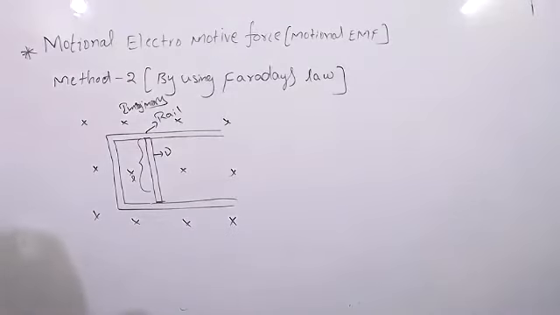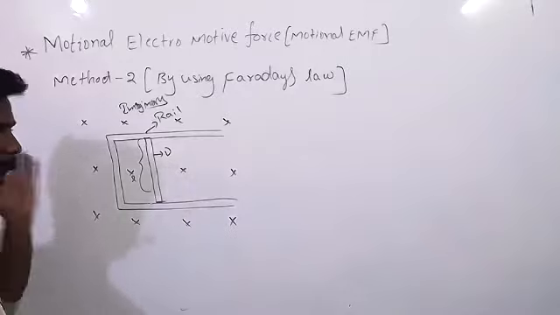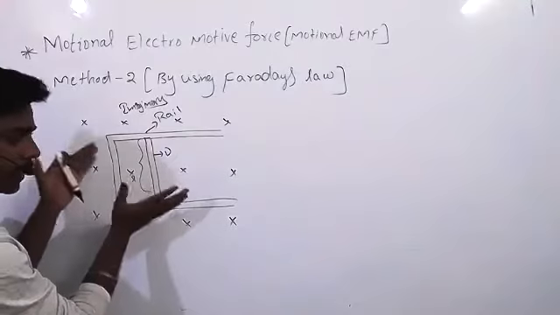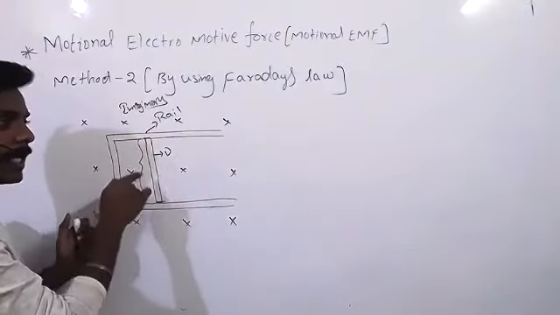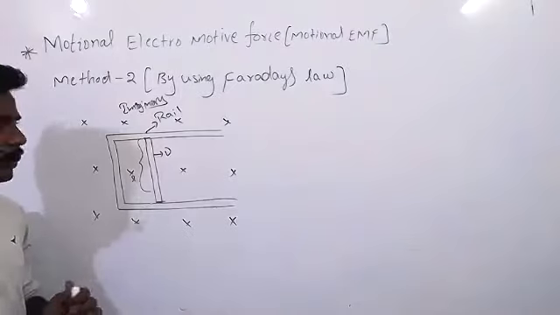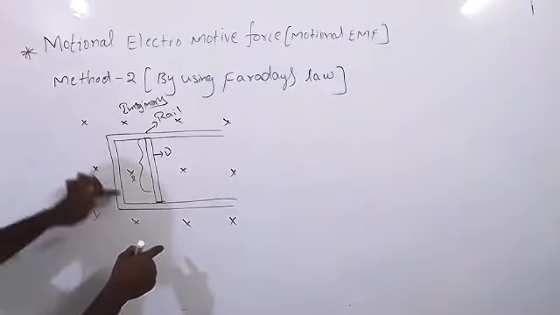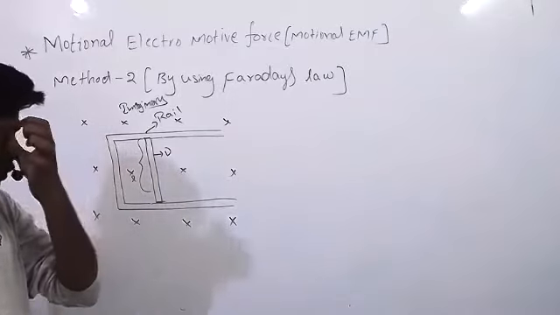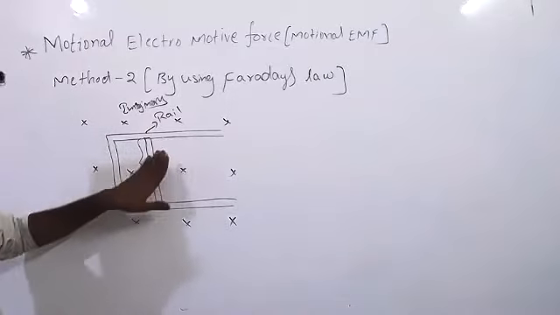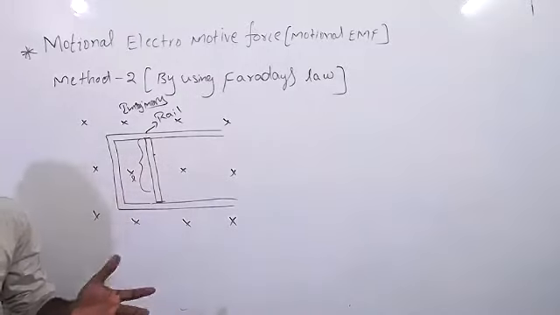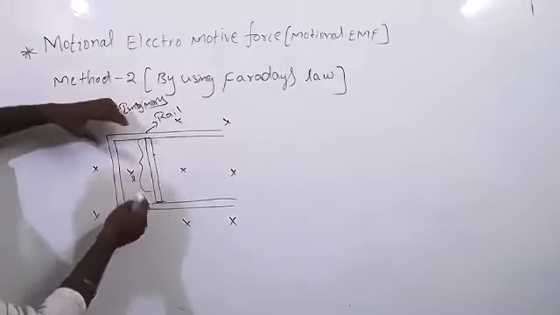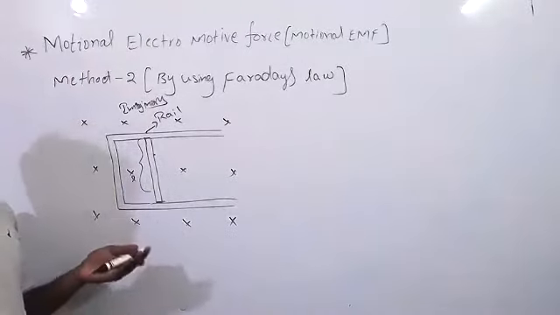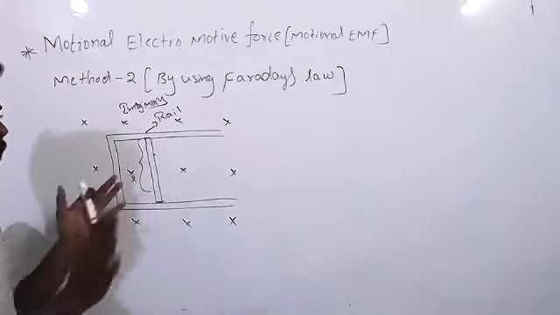Now see. Now what will happen? Now tell me, when you place this type of rail patta inside the magnetic field, is there any EMF in this circuit? Now it is closed, right? We can say it is a closed loop. Is there any EMF in this circuit? No, sir, as there is no flow of charge. Now flux is not changing, because through this area, the amount of flux going inside is not changing. So there is no EMF.